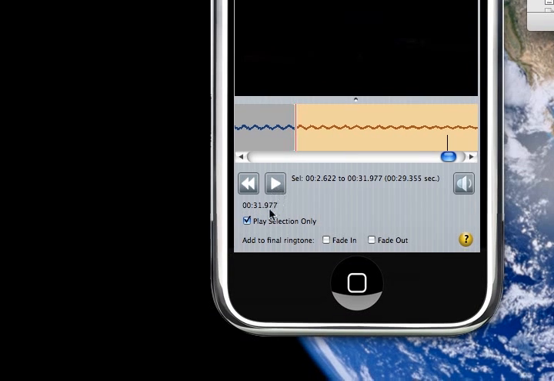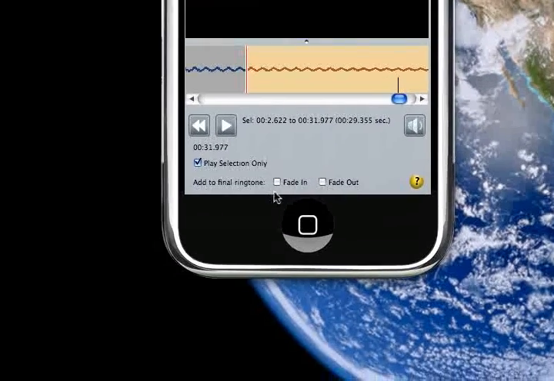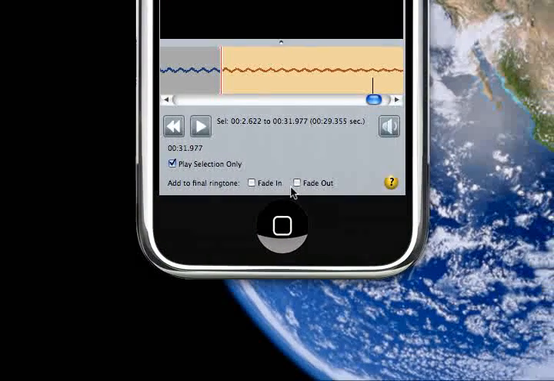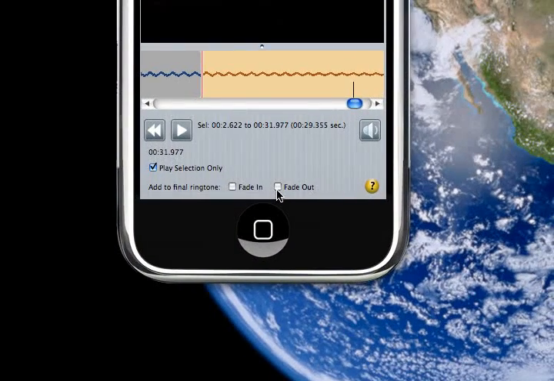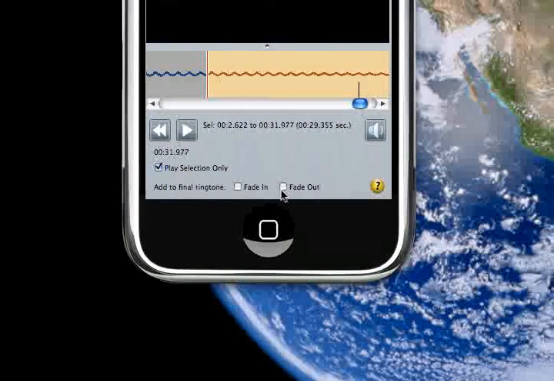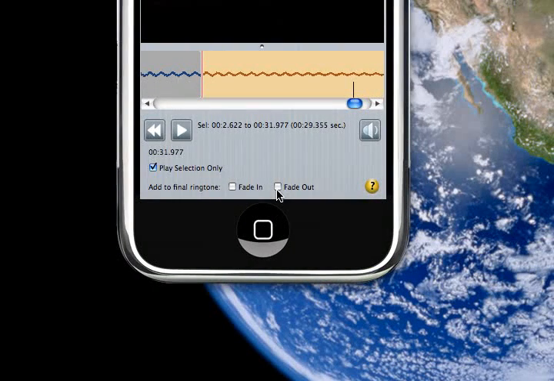Okay, there you go. So then here you've got fade in and fade out checkboxes if you want to use fade in and fade out before your ringtone. Sometimes it's kind of good if you're going to be at work or something. You don't want to disturb people and hopefully catch it before it gets too loud. Use the fade in portion at least.